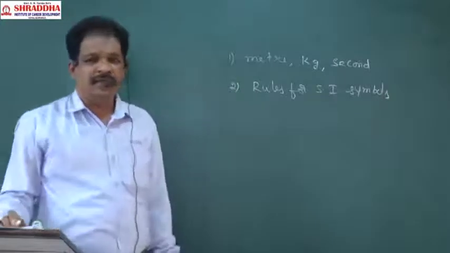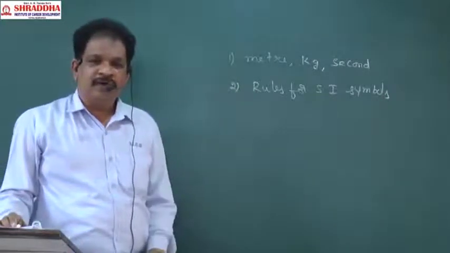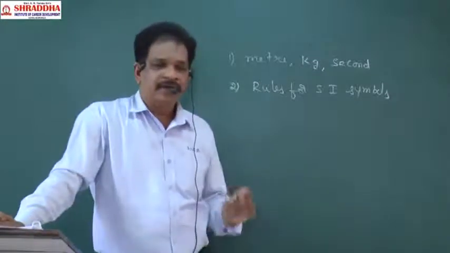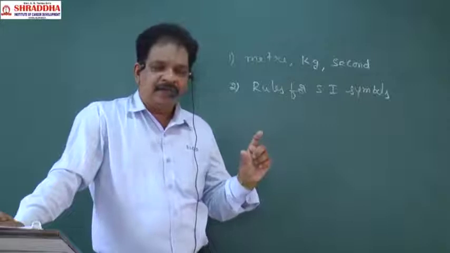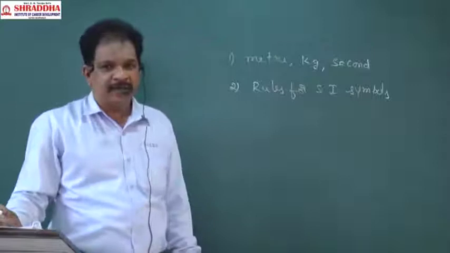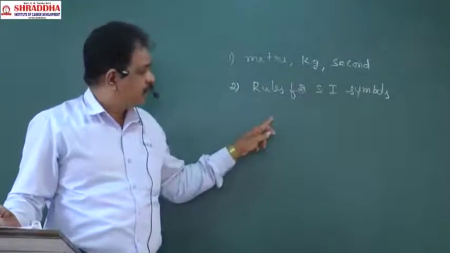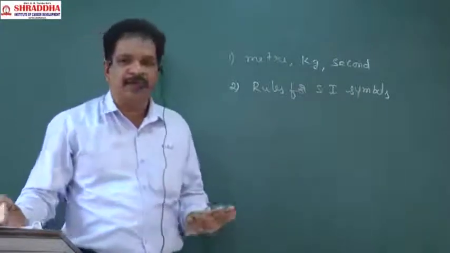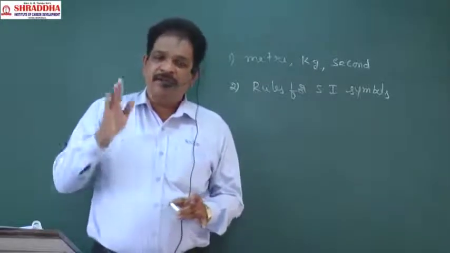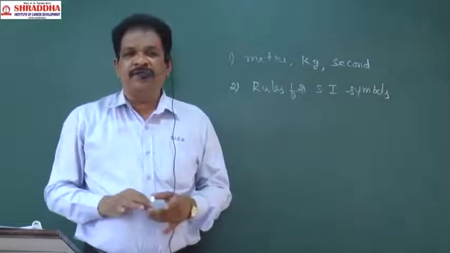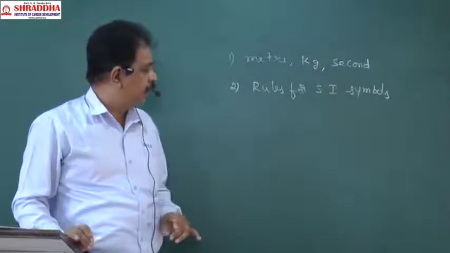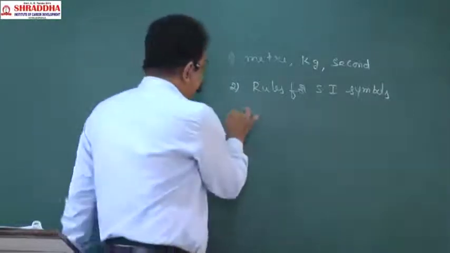What are the rules? The full name of a scientist should start with a small letter. Symbols of scientist names should start with a capital letter. Next, punctuation marks should not be there in between or at the ends of the units or symbols. Next, plural forms of symbols or units are not allowed. That is completed: rules for writing SI symbols.